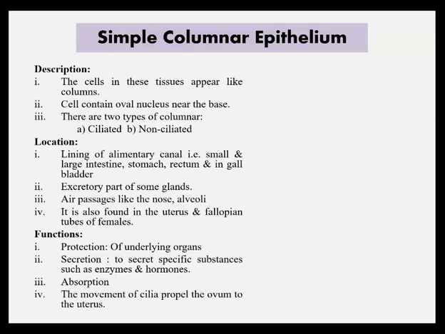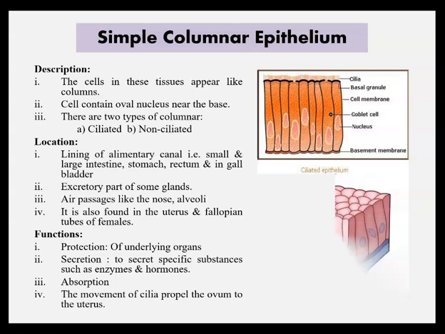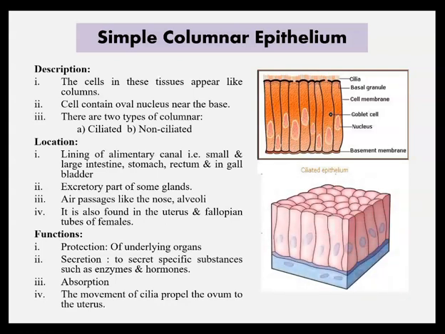Fourth function is the movement of cilia to propel the ovum to the uterus. So this is the ciliated columnar epithelium, in which cilia are present at the apical layer, and this is the non-ciliated columnar epithelium.